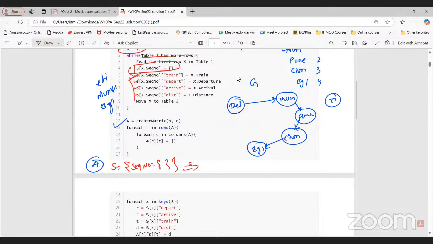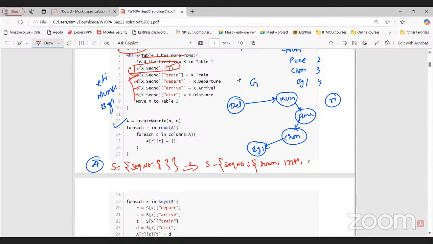Creating another dictionary: train name, departure and arrive time. Is this a new dictionary, or a key-value pair for that empty dictionary we created? A key-value pair for that key. So for that sequence number, we are going to store the train, and the corresponding x dot train value, let's say 12289.